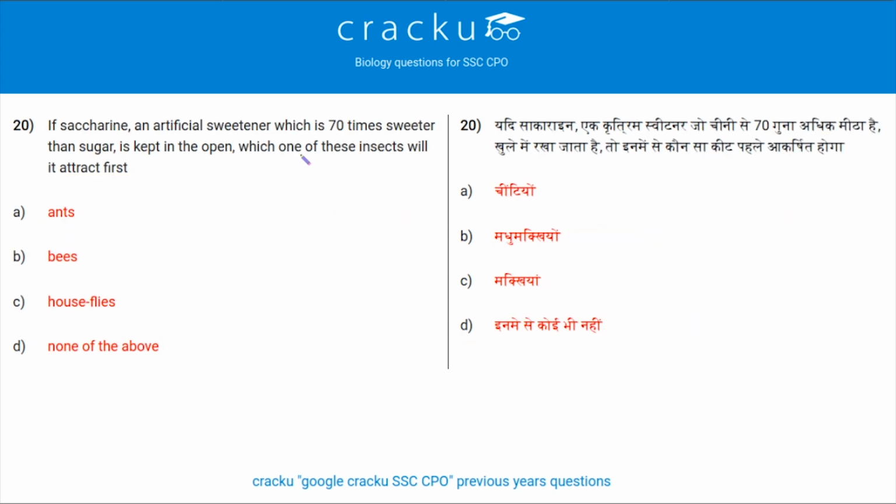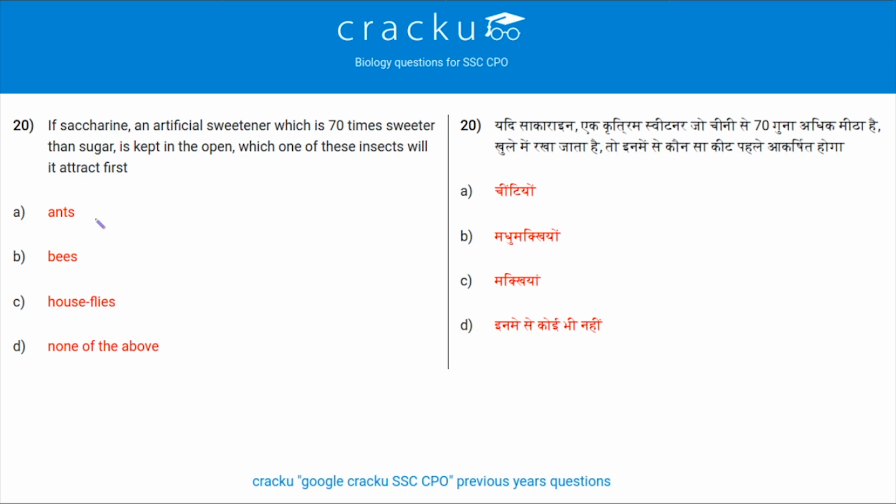Next question. If saccharin, an artificial sweetener which is 70 times sweeter than sugar, is kept in the open, which of these insects will be attracted first? The insects given are ant, bees and houseflies. All three insects have powerful chemical signals.